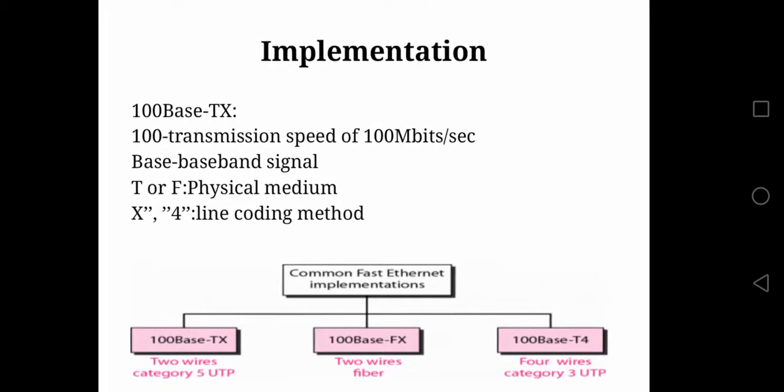Now 100 base Tx has a speed of 100 Mbps and it uses 2 wires, and those 2 wires are twisted pair of category 5 UTP. UTP stands for unshielded twisted pair. Similarly, 100 base Fx also uses 2 wires of the type fiber optical cable. Then we have 100 base T4, which uses 4 twisted pair wires of category 3, unshielded.